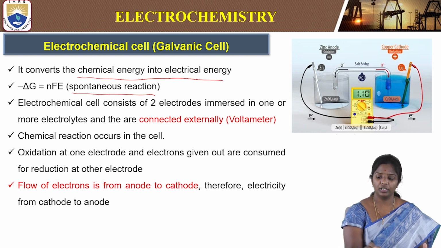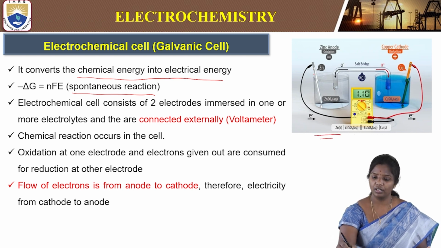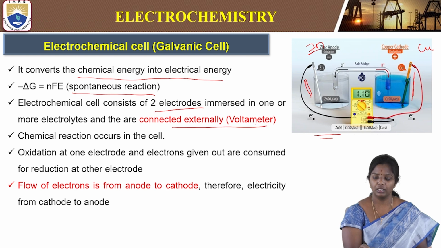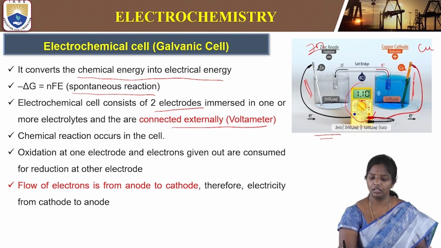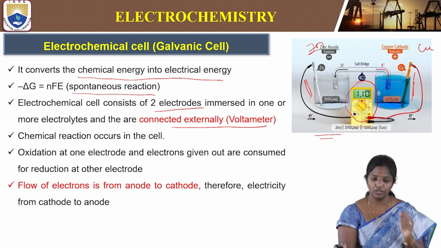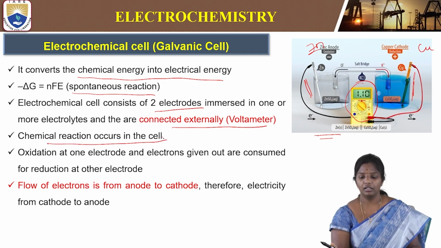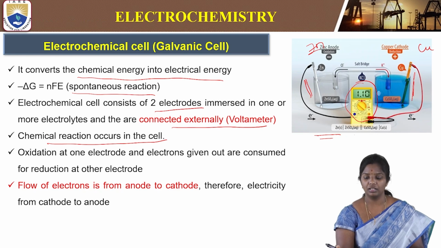This electrochemical cell has two electrodes, a zinc electrode and a copper electrode, each dipped in its own solution. As we see here, they are dipped in their own solutions and connected externally through a voltmeter. This voltmeter will help in measuring the current passing through. So the chemical reaction occurs in this cell. As we see, the chemical reaction will be taking place because it is a spontaneous reaction.